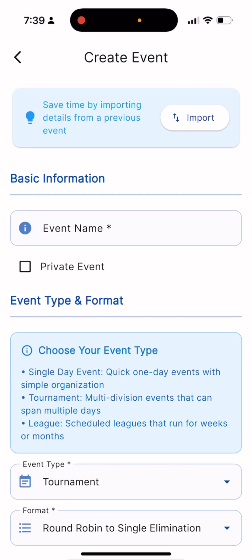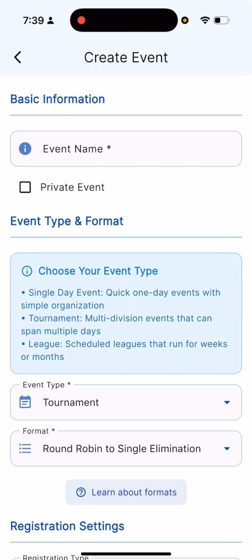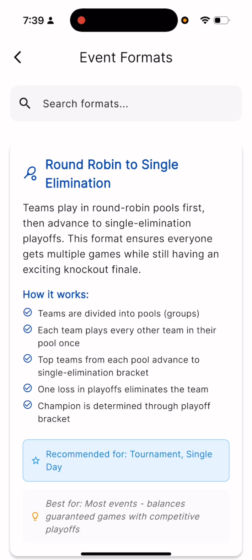So once you're ready to create your event, you can click down to learn about our formats. Let me explain all the different formats that Good Game Sports has to offer. The first one is round robin to single elimination.